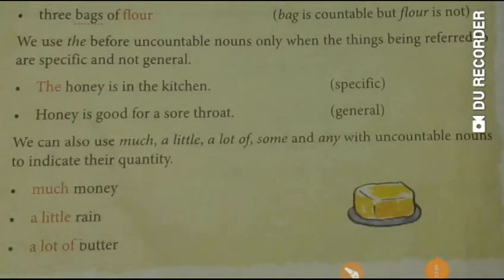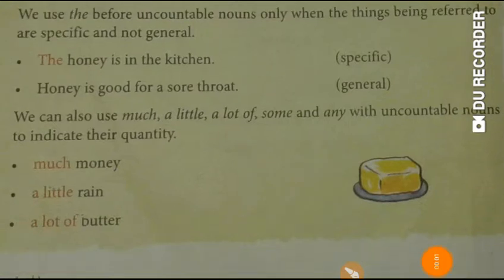We use the article the before uncountable nouns when we talk about particular or specific things and not general. For example, the honey is in the kitchen. Here we are talking about the particular or specific honey which is in the kitchen. So the article the is used here. The next is honey is good for a sore throat. Here we are not talking about the particular or specific honey. We are talking about general honey. Generally, honey is good for a sore throat.